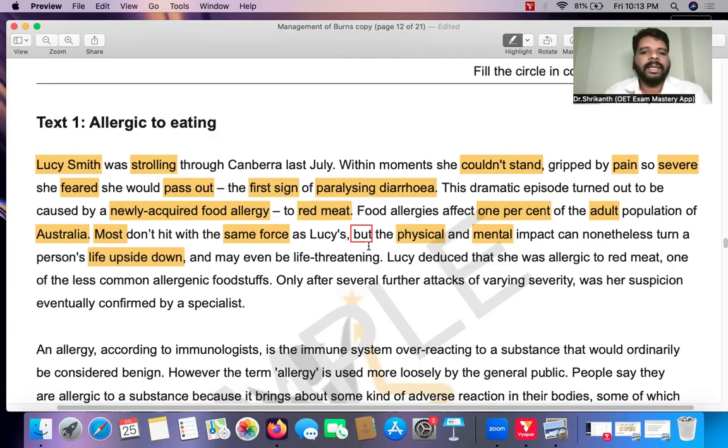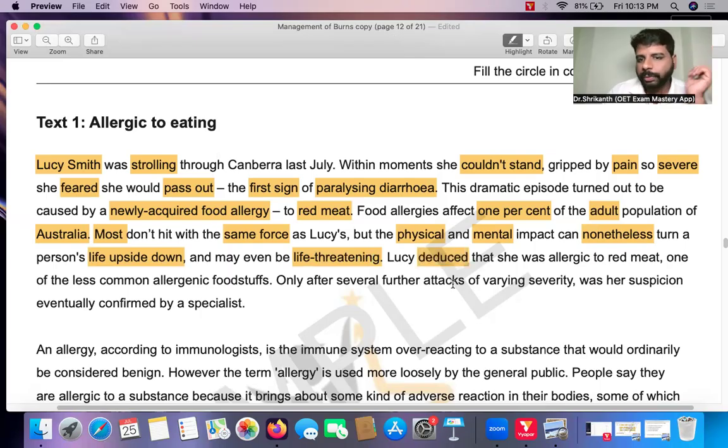Now here the writer is saying, "but the physical and mental impact can nonetheless turn a person's life upside down." So even if it is a very mild food allergy, even then it has very negative impacts. The physical impact as well as the mental impact can turn the sufferer's life upside down. Let's keep reading: "and may even be life threatening." Now you see the impact can be life threatening.